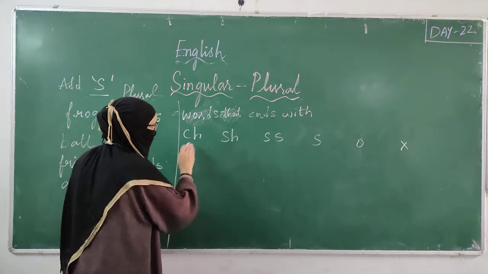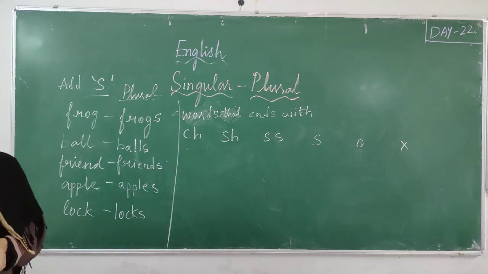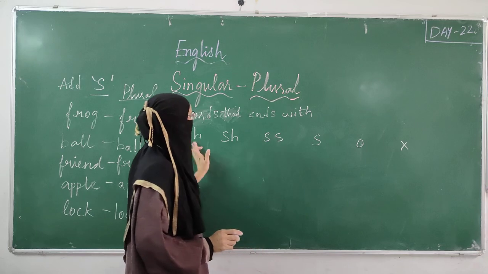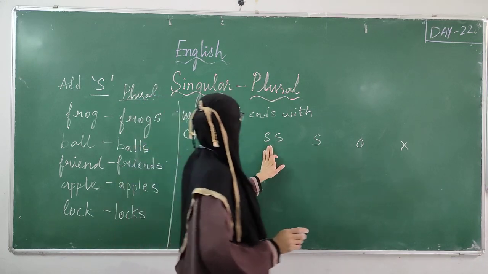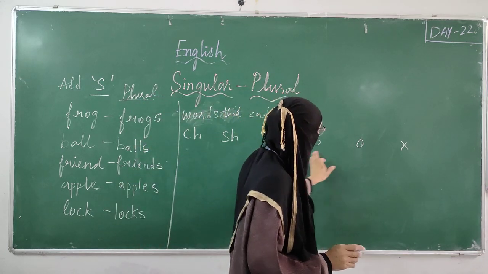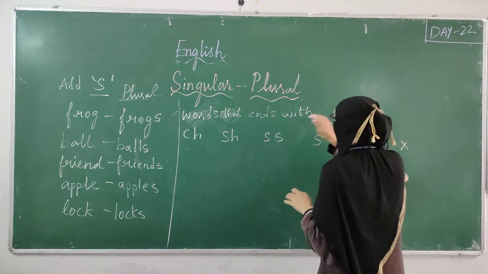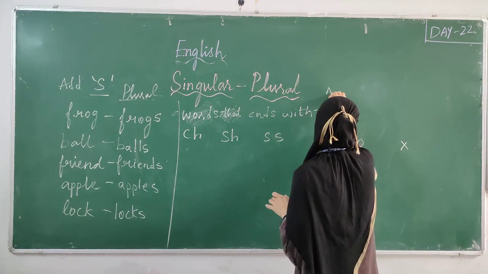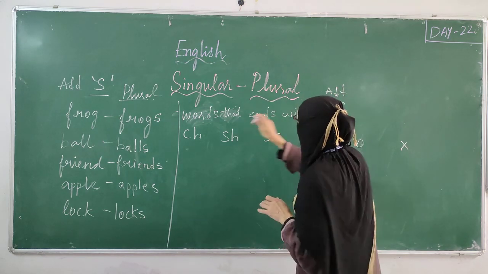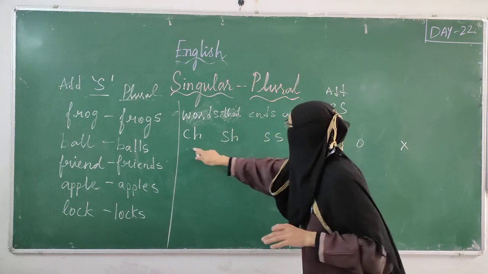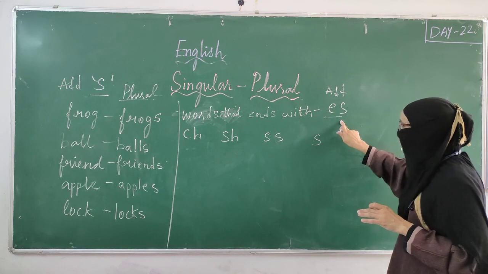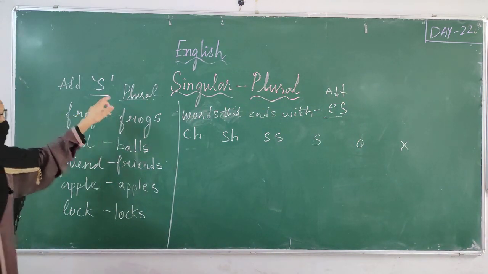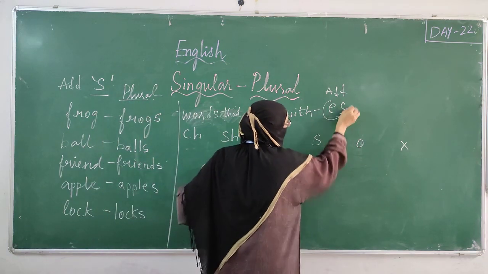So now we are going to check these words, words that end with CH, SS, SH, only S, O and X. For these words we have to add ES to make them plural. For these words we have added only S, and for these words we are adding ES.